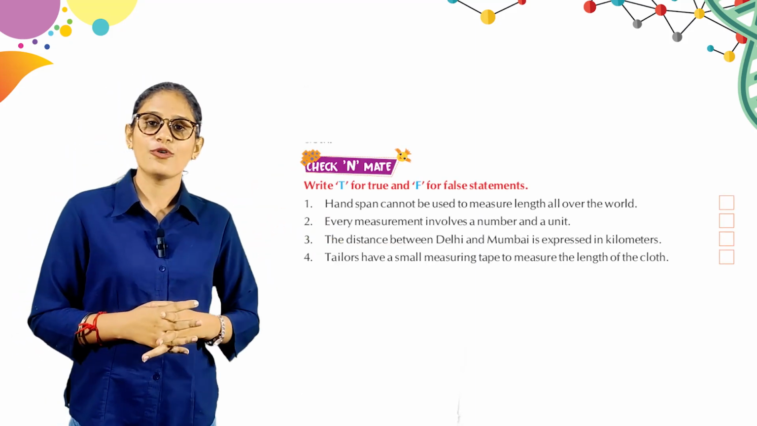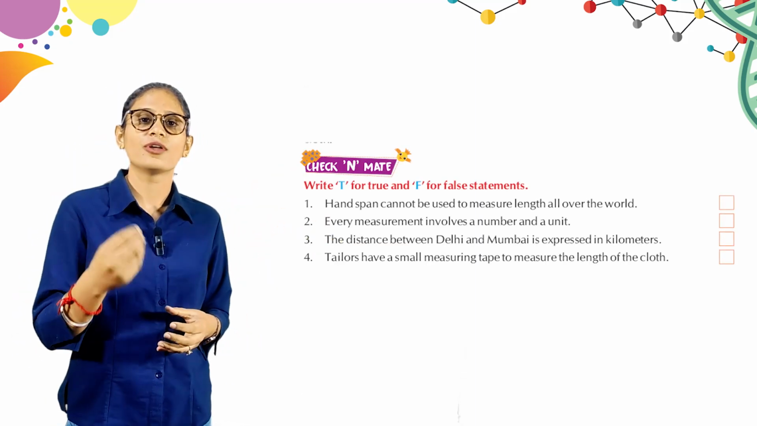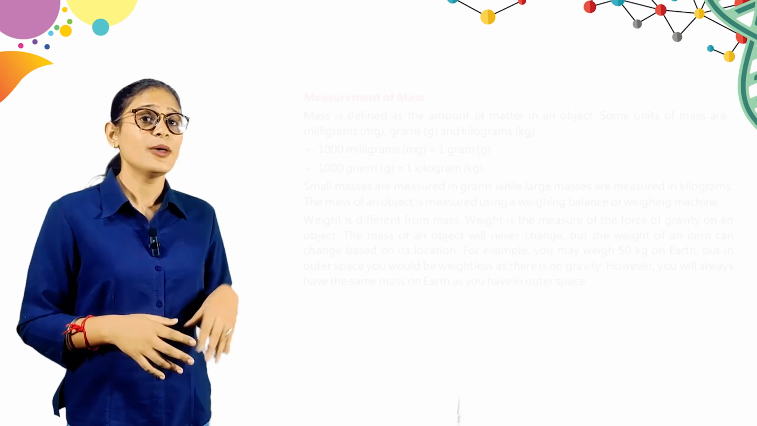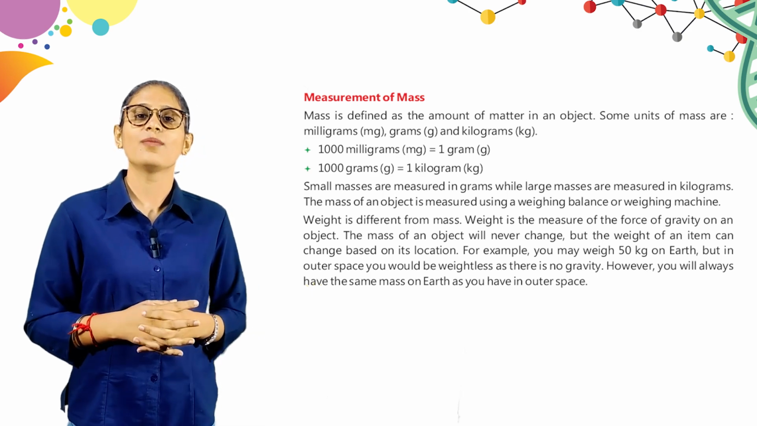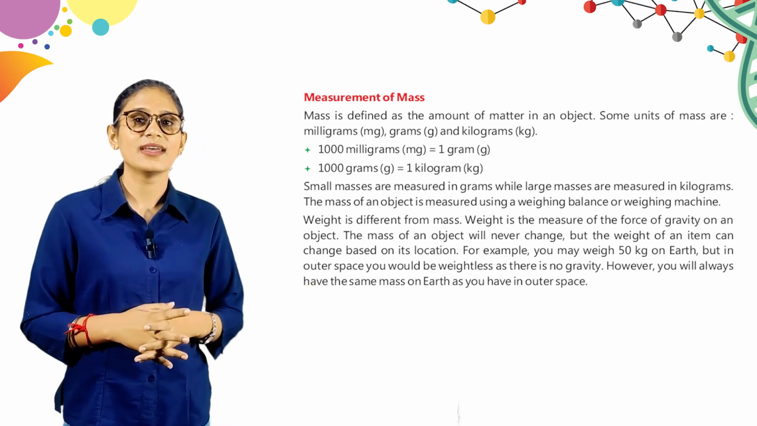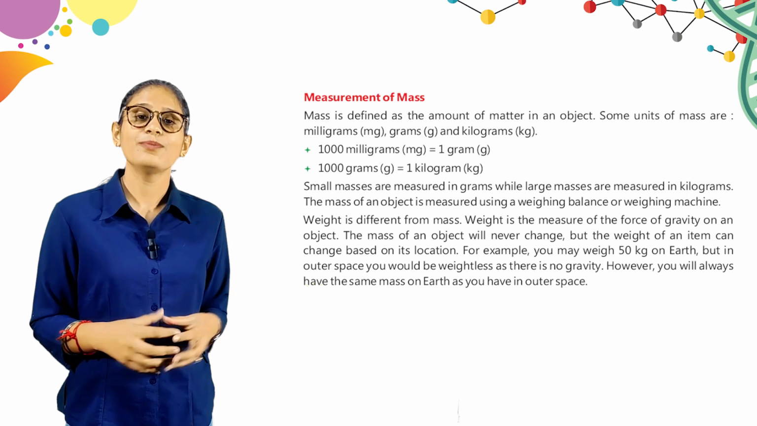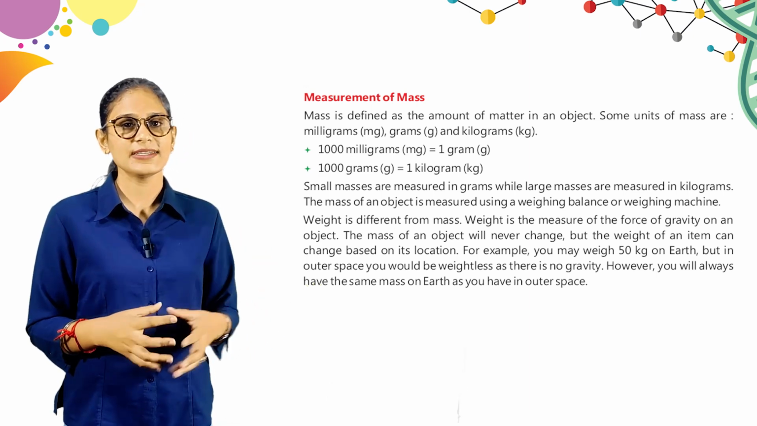Here we have check and weight. As we already read about these things, so you can do it by yourself. Here is measurement of mass. Mass is defined as the amount of matter in an object. Some units of mass are milligrams, grams and kilograms.